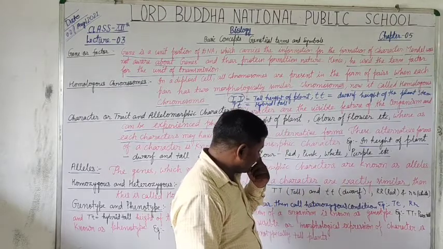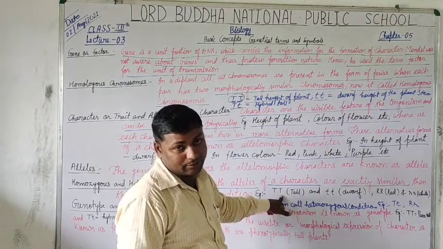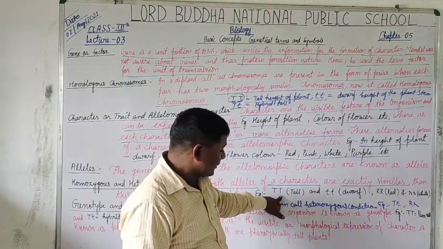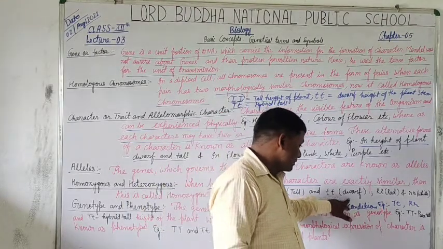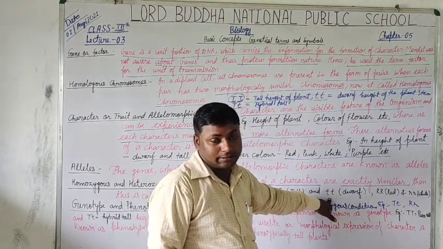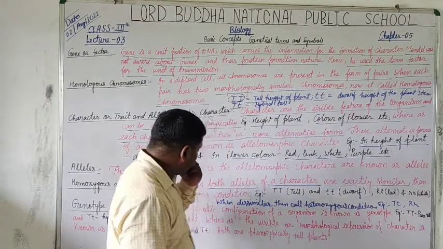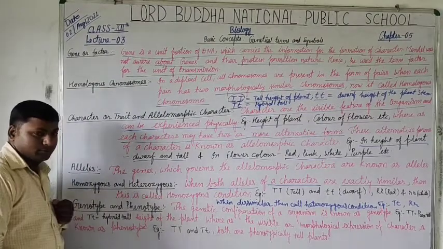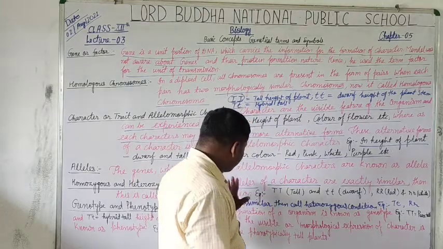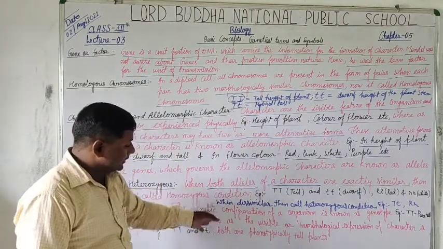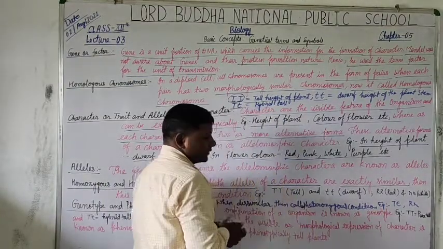So what we find here? Here we find the alleles are represented by similar symbols. It means tall is represented by capital T and capital T, and the dwarf is also represented with similar small alphabet, small t. So these are called homozygous condition. But when both alleles are dissimilar, then it is called heterozygous condition.